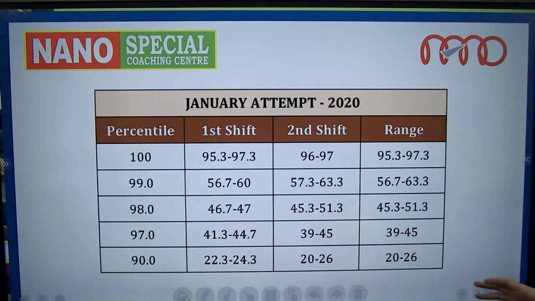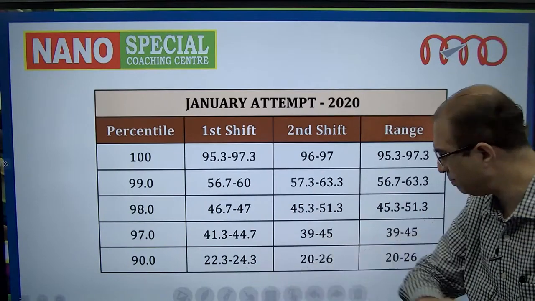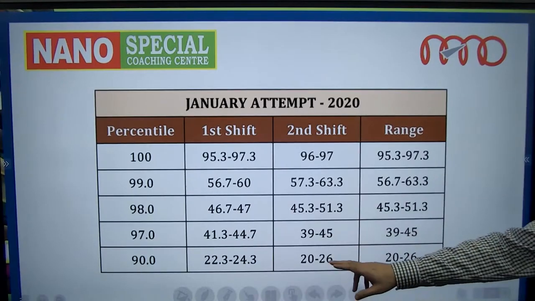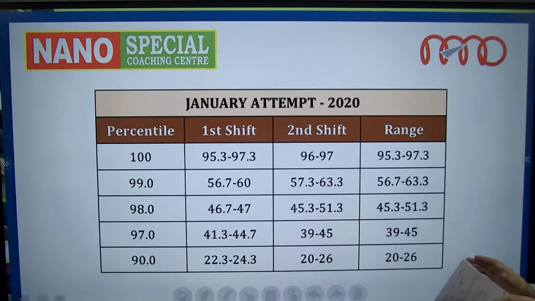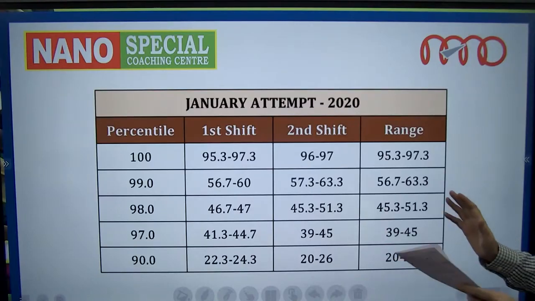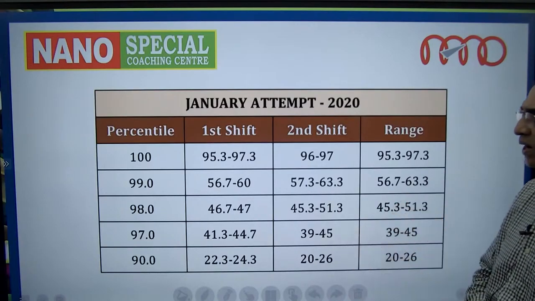So approximately 90 percentile corresponded to something like around 20 to 26%. Now 20% is 60 marks and 26% is 78 marks. That means anything between 60 to 78 marks, you would qualify for JEE Advanced. This is January 2020 data.